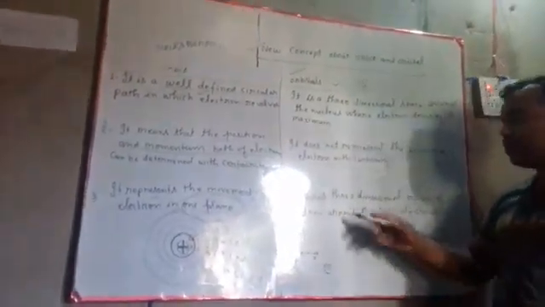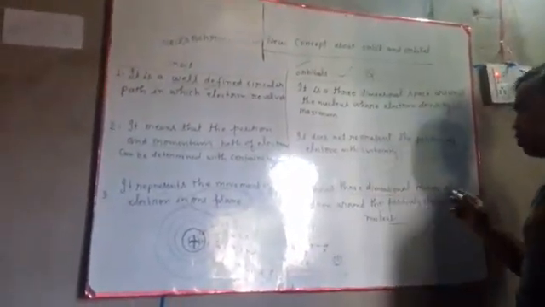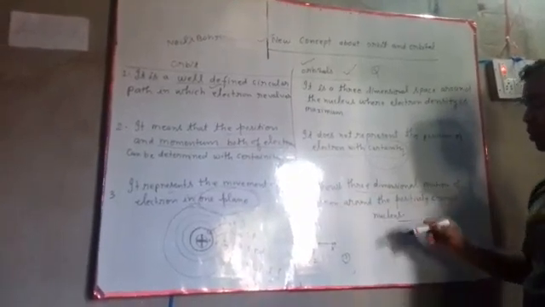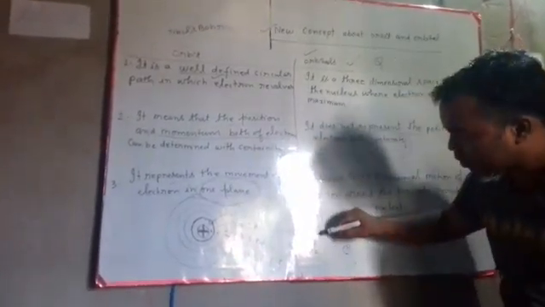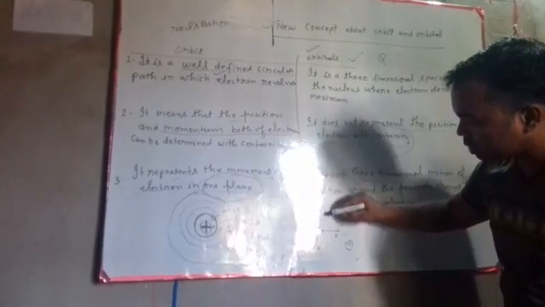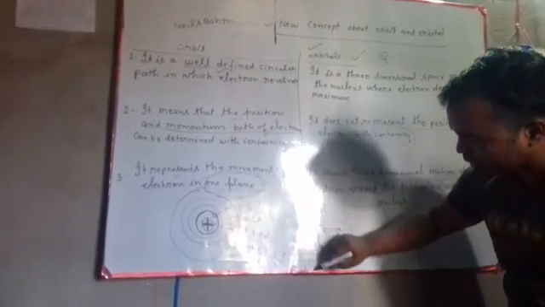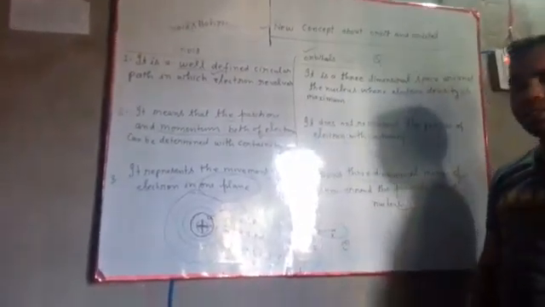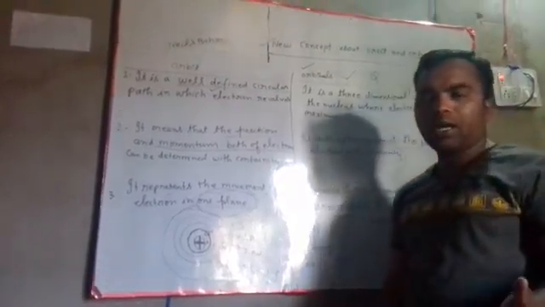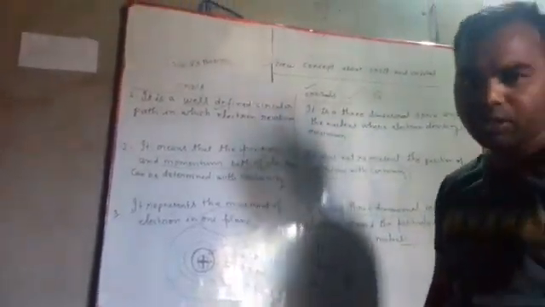According to the orbital, it shows three-dimensional motion of electron around the nucleus. That means electrons can move in this dimension, and this dimension.